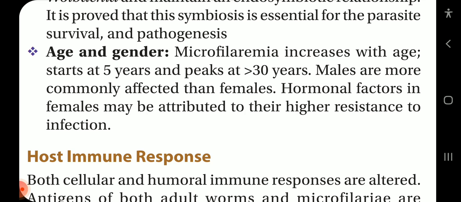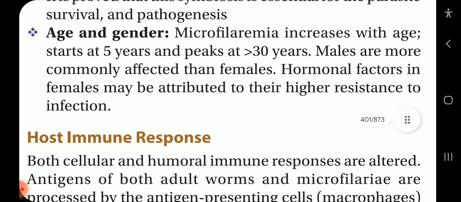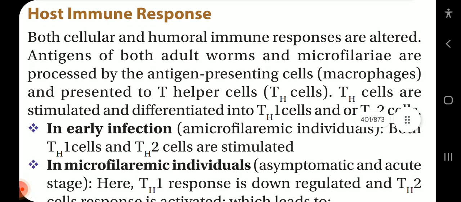Hormonal factors in females may be attributed to the higher resistance to the infection. Host immune response: both cellular and humoral immune responses are altered. Antigens of both adult worms and microfilariae are processed by the antigen presenting cells, macrophages, and presented to the T helper cells. The T helper cells are stimulated and differentiated into Th1 or Th2 cells.